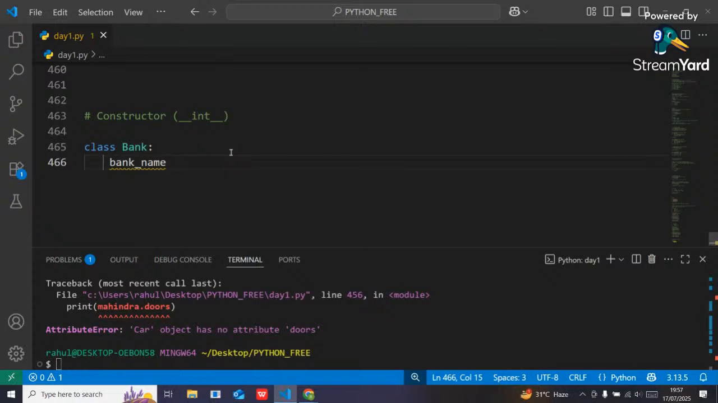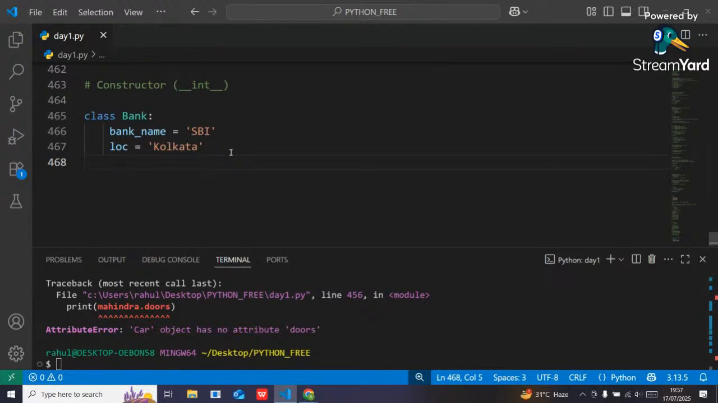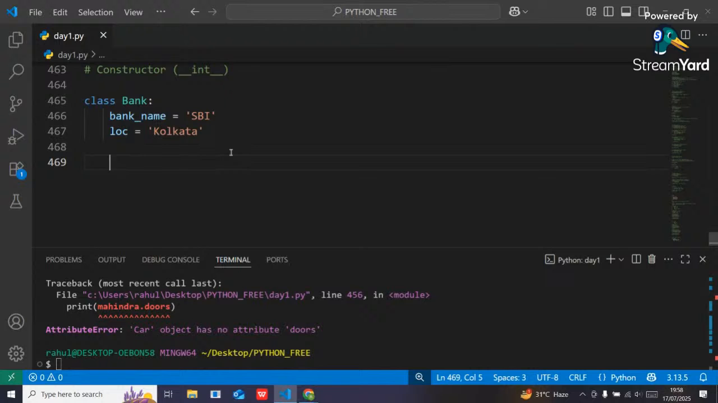Suppose you are a customer and I am also a customer. We both want to open an account in SBI. So for both of us, our bank name will be same, SBI. But the account number and customer details will be different, right? Suppose the bank name is SBI, and the location is Kolkata.